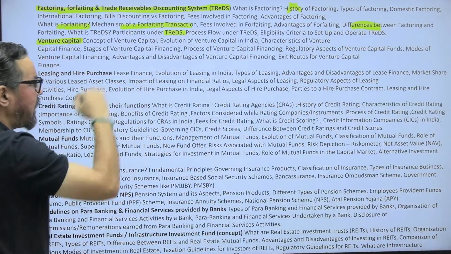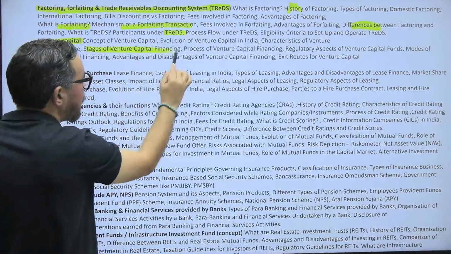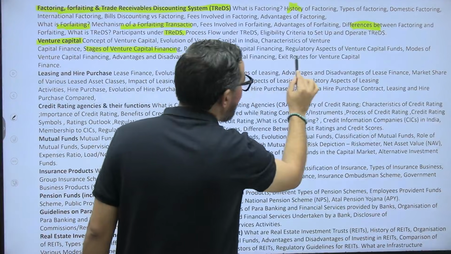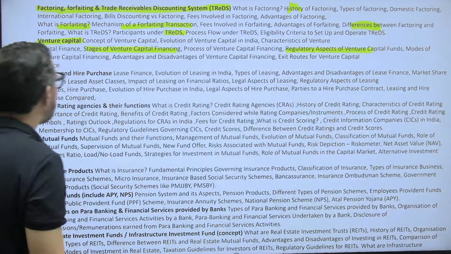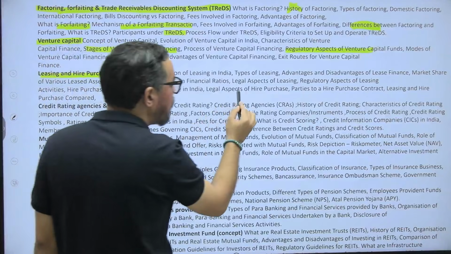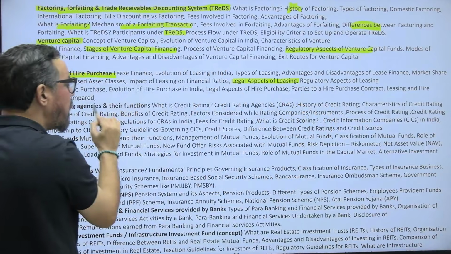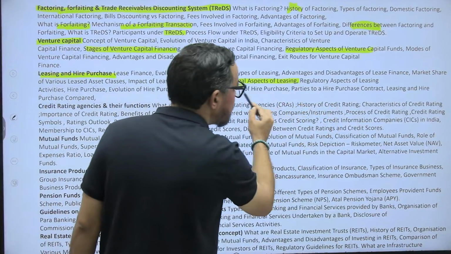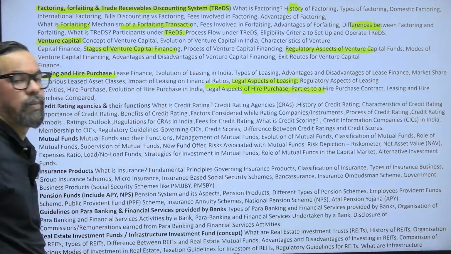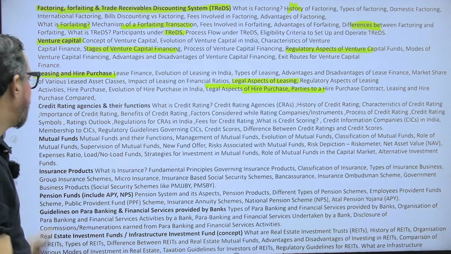Venture capital, the entire process, venture capital character sketch. So stages of venture capital is very important. Okay. So then we have the regulatory aspect from the SEBI side itself. Leasing and hire purchase, the differences or the legal aspect of leasing, regulatory aspect of leasing, hire purchase and legal aspect of hire purchase. Okay, in their book lessor and lessee, how they are taking those particular ones, very important.